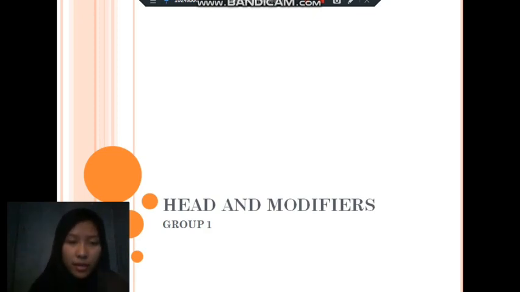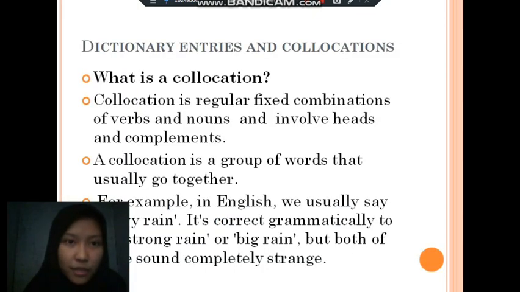I will continue the presentation about head and modifiers, in the subchapter dictionary entries and collocation. So what is collocation? Collocation is a regularly fixed combination of verb and noun and involves head and complement. Jadi collocation adalah gabungan dari verb and noun yang mana dari gabungan tersebut terdiri dari head and complement, yaitu kata yang diterangkan dan kata yang menerangkan, seperti yang sudah dijelaskan pada presentasi awal.